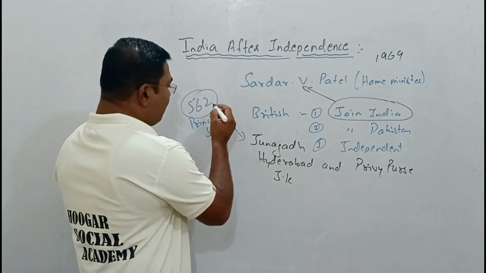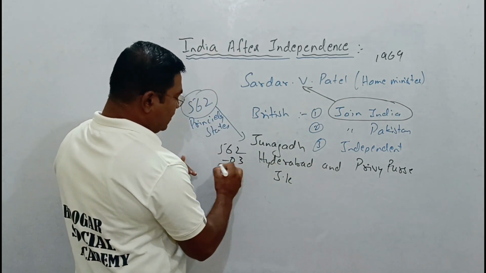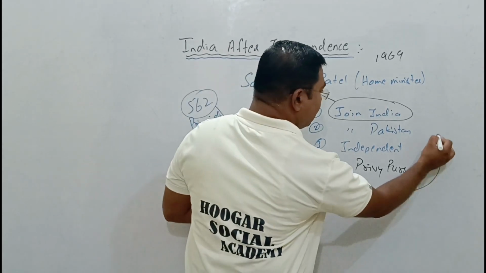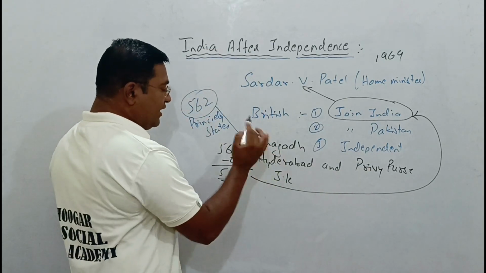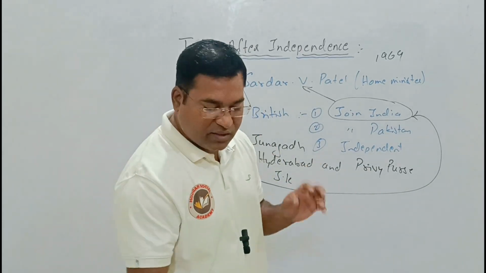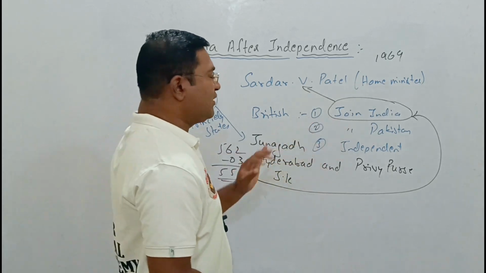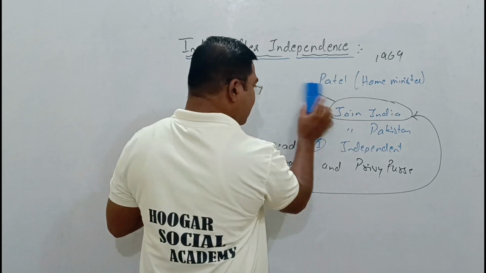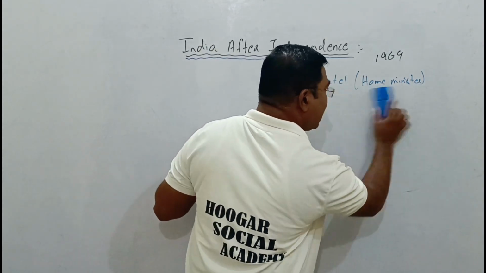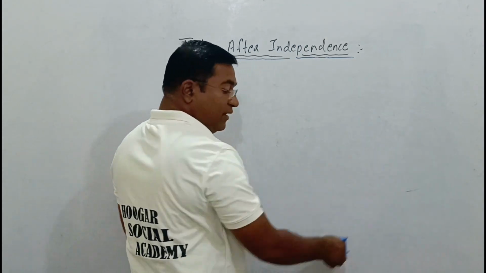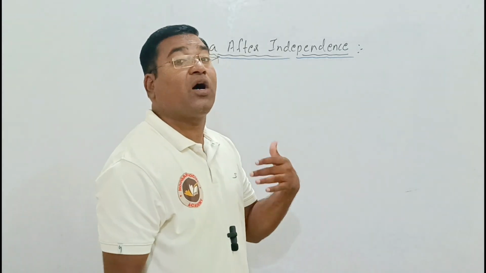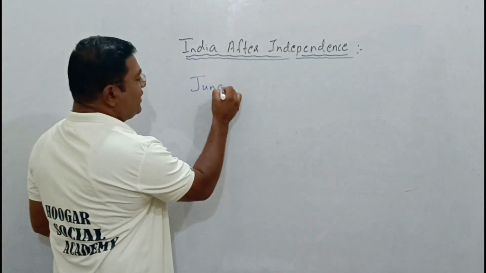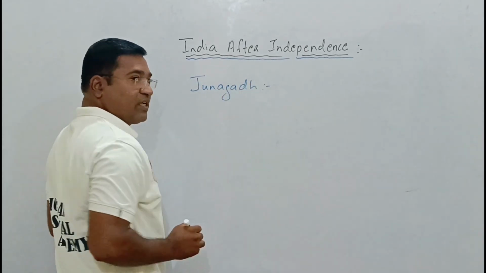But here, 562 minus 3, 559 became part of India. Three remained independent. They did not accept at the time to become part of India. Now why didn't they accept, what happened, and how did they come into the hands of India, or how did they become part of Indian territory? Let us first learn about the place called Junagadh.